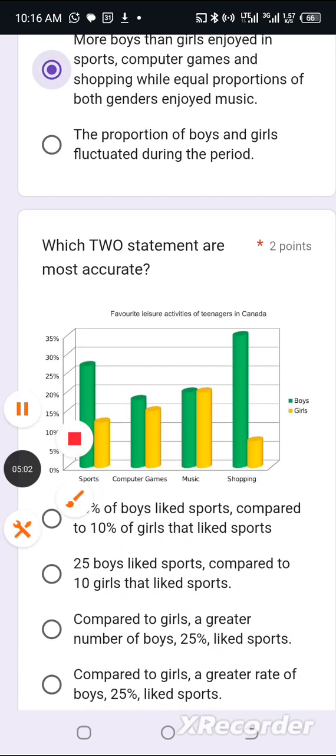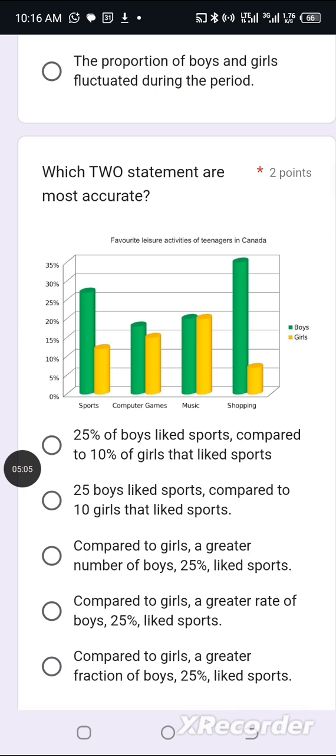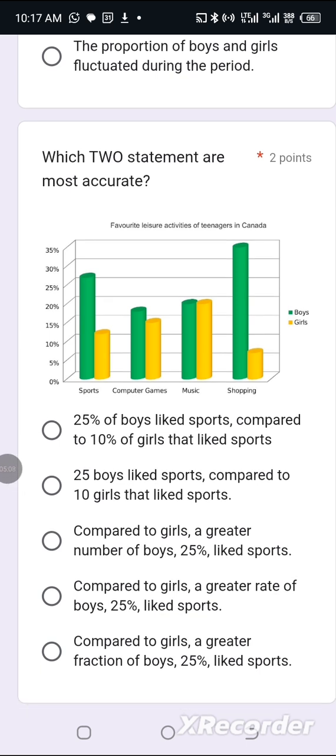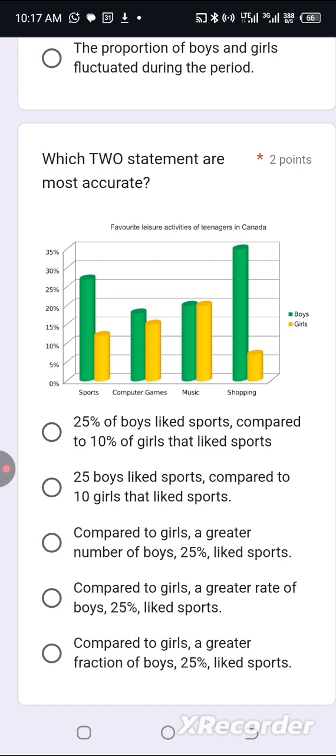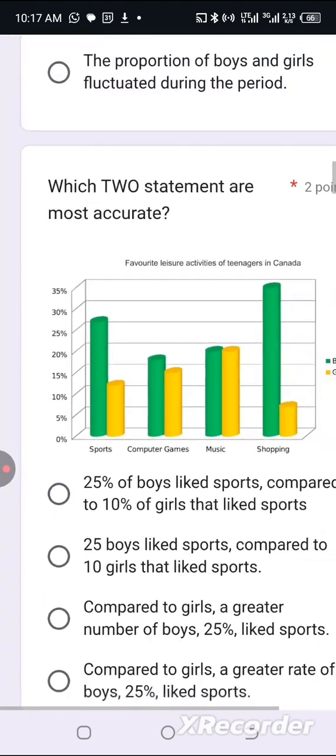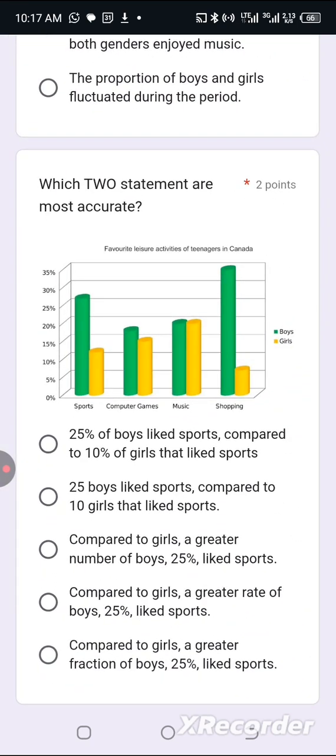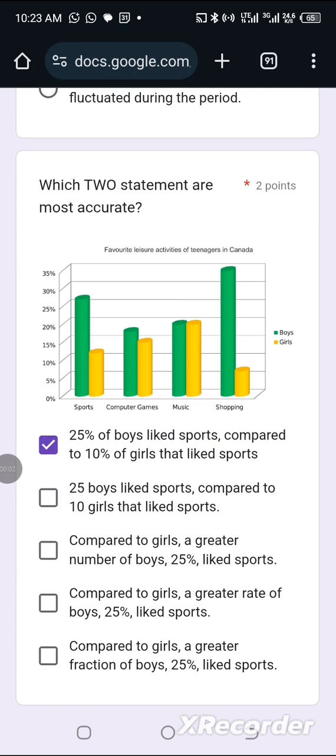Which two statements are most accurate? 25% of boys liked sports compared to 10% of girls that liked sports. So sports 25%, girls, okay? This one is accurate. Okay. So number one would be correct. Number two, 25 boys. No. The figure is in percentages. So number two cannot be correct. 25 boys. The figure is not 25 boys. The thing is in percentages. You cannot use number as a paraphrase for percentages.